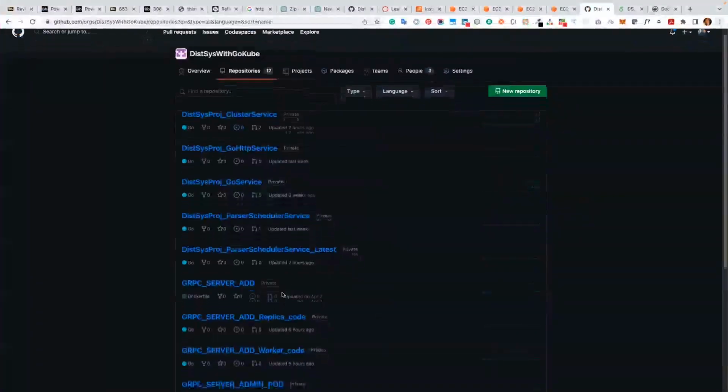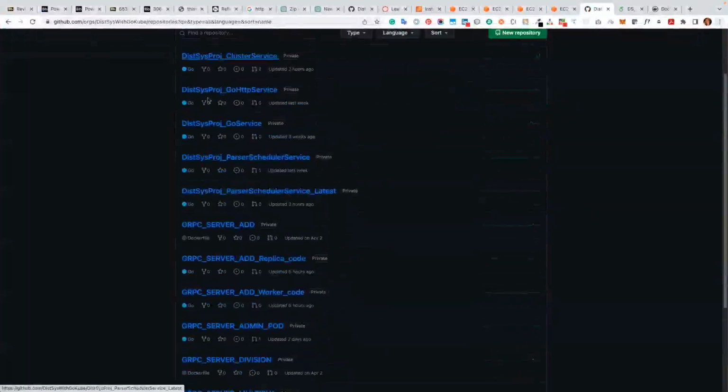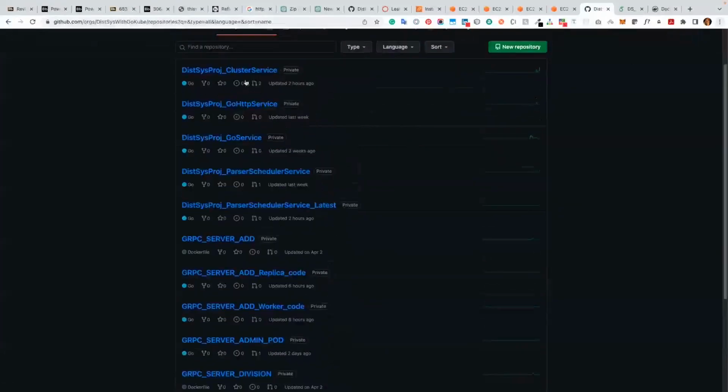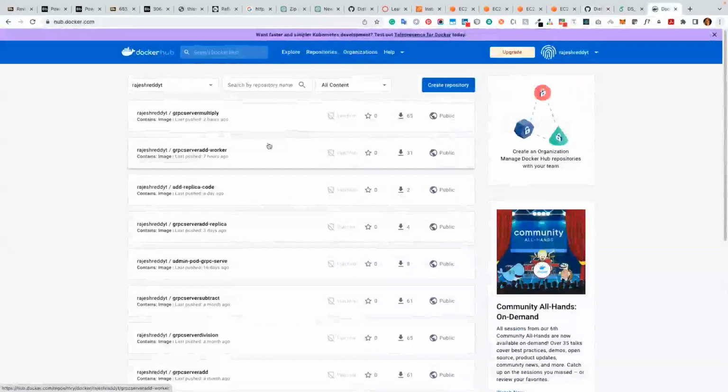All the gRPC images, four gRPC images for each and every functionality, and the services, the HTTP, cluster and the parser. And we have deployed the images inside the Docker Hub because this cluster will be talking to the Docker Hub to get the images.